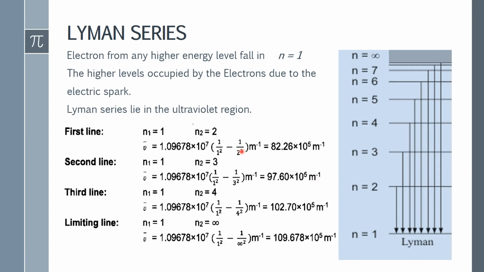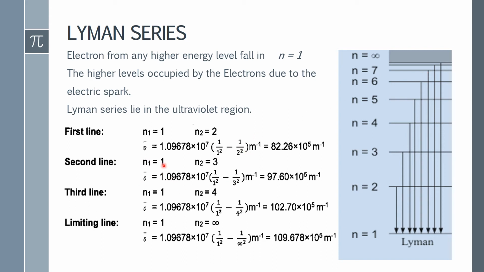By using the Bohr wave equation, we can calculate the wave numbers of each line using the n1 and n2 values. The n1 value is the lowest energy level into which the electron falls, and the n2 value is any higher energy level. It may be 2, 3, 4, 5, 6, 7 and so on.